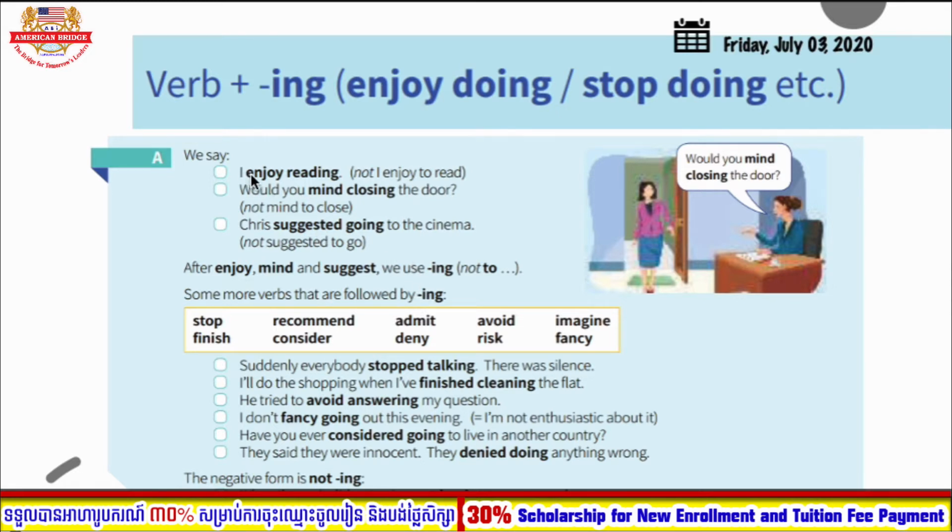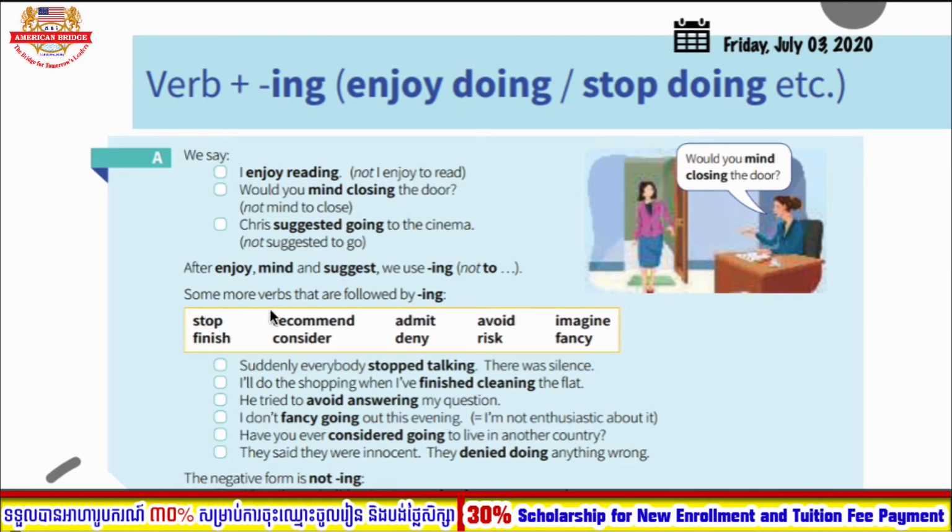Let's look at the examples. I enjoy reading. Would you mind closing the door? Which is the example that I showed all of you previously. Chris suggests going to the cinema. Okay, these are the verbs that we use with the ing form, and the verb plus ing, let's say reading, closing, going, they are the gerund form.